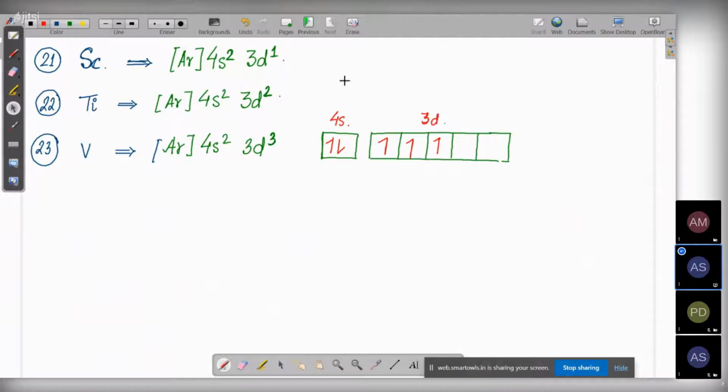Now tell me what should be the configuration for chromium. Chromium is 24. What should be the configuration? It should be argon, tell me, 4s2 and 3d4. Argon 4s2, 3d4. Let's draw the box diagram over here.